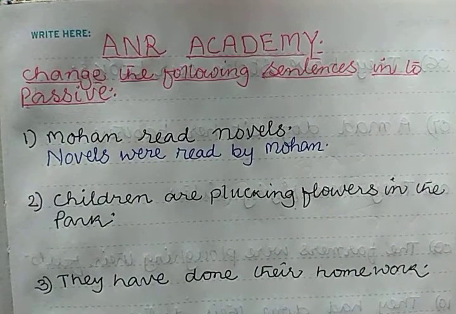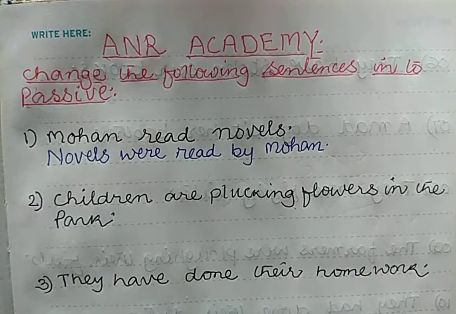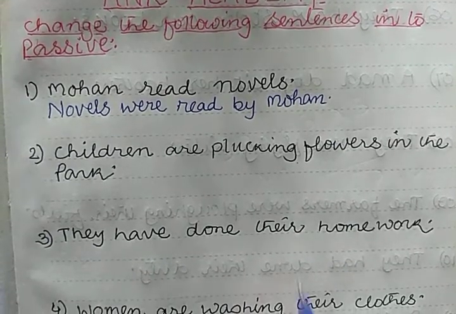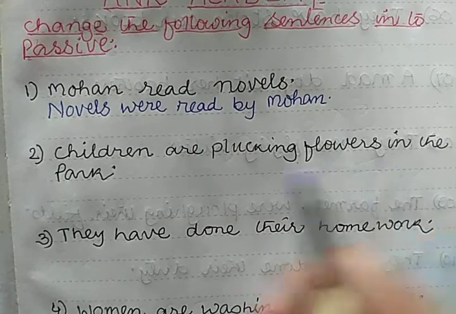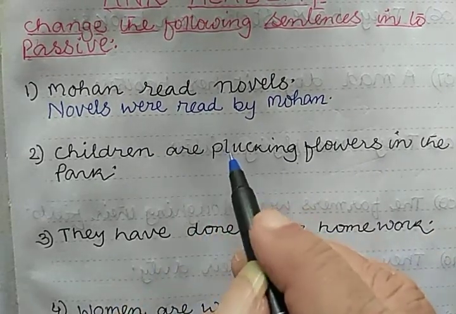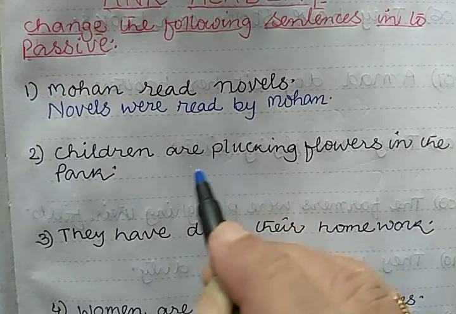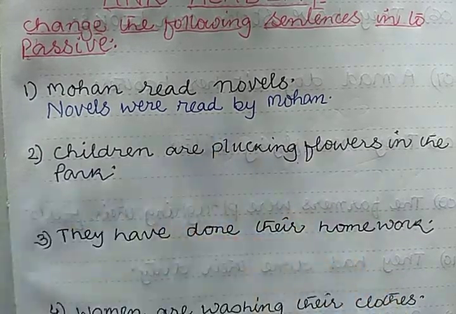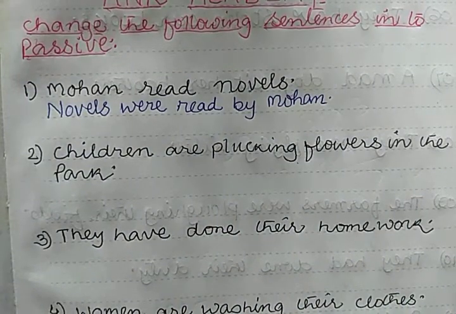What is the second sentence? Children were plucking flowers in the park. Clear? So the given sentence is in present continuous tense.